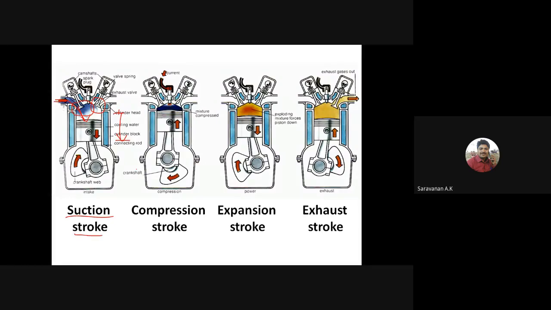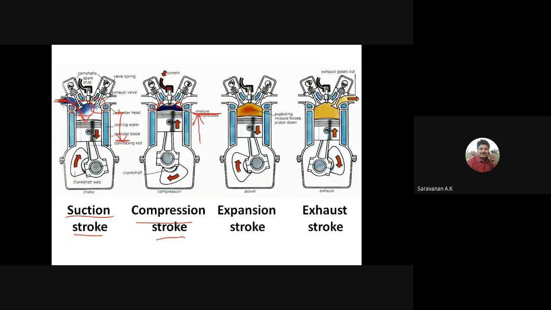Then what about the compression stroke? Again the piston will move from BDC to TDC. From BDC to TDC, the air fuel mixture is compressed. While it is in the compression stroke, both the valves, the inlet valve and the exhaust valve, are in closed condition. So at the end of the compression stroke, the piston reaches the TDC, that is top dead center, right?